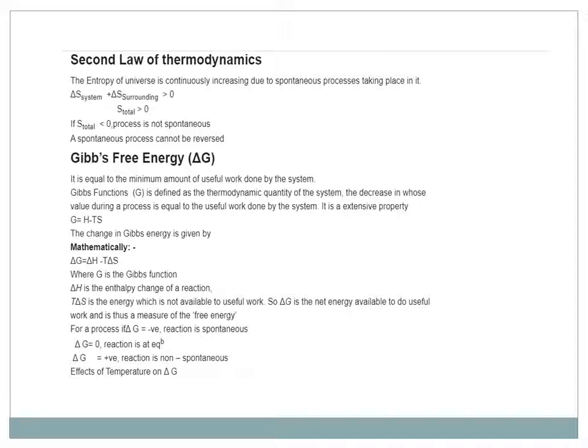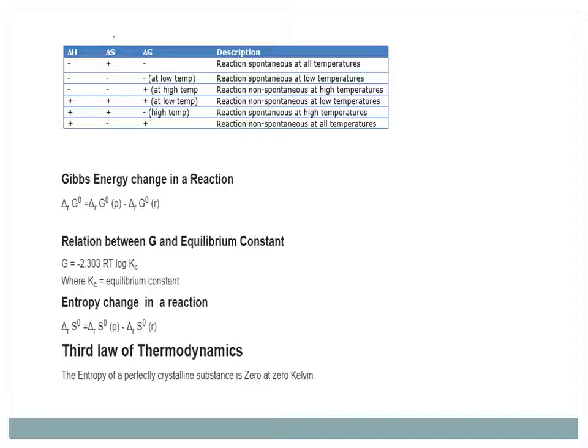Effect of temperature on delta G. Let's start with this. Here is a table in front of you. In fact, this very small table is the essence of the concept of spontaneous and non-spontaneous. If delta H is negative and delta S is positive, then what will be the value of delta G?